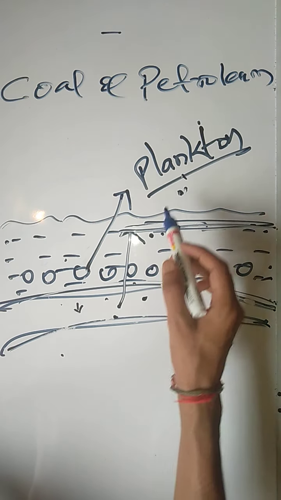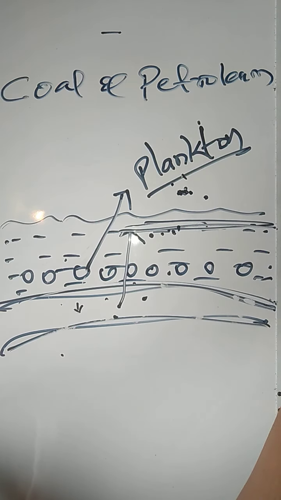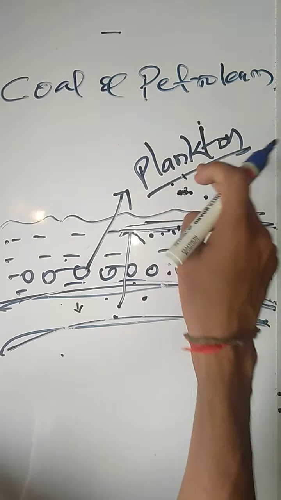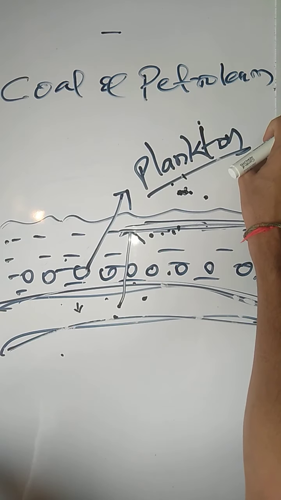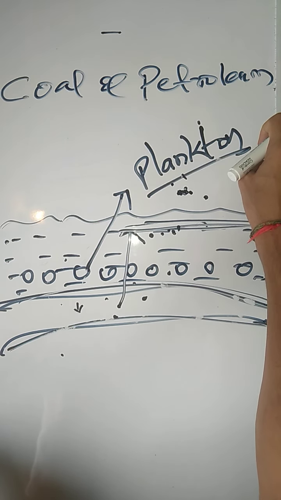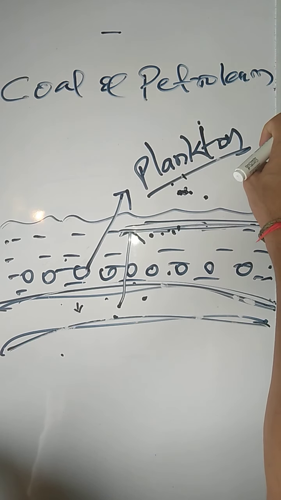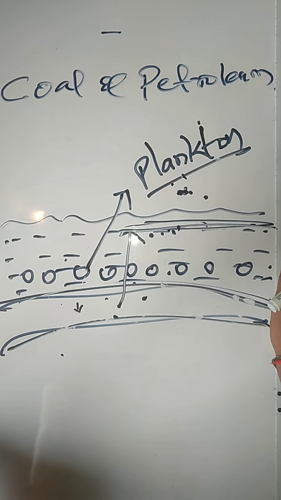Now see, this petroleum forms from the dead body parts of plankton, which is a microorganism. So we call petroleum a fossil fuel, because fossil fuel means fuel formed from the dead body parts of organisms. This is how petroleum formation takes place, students.